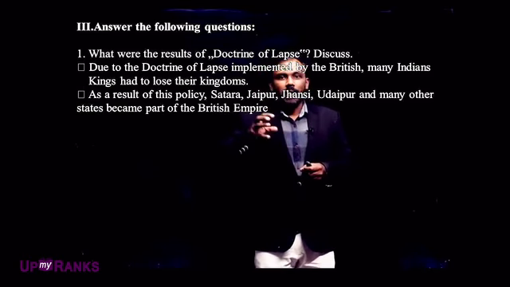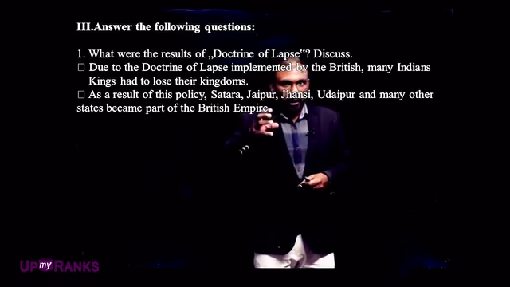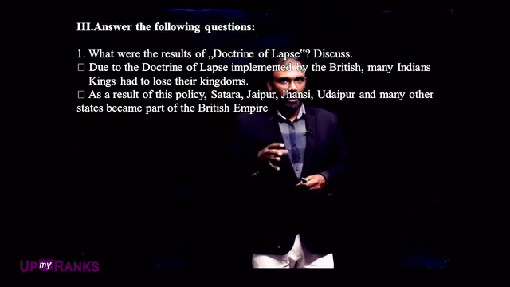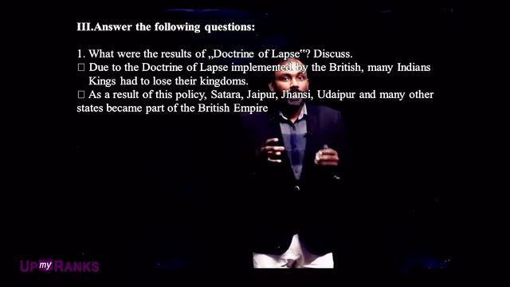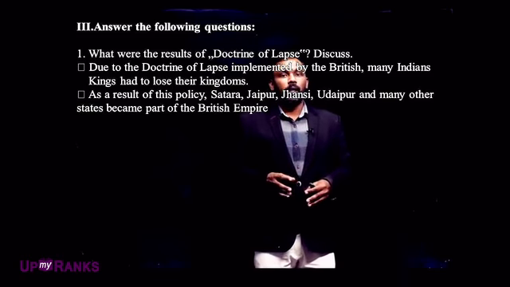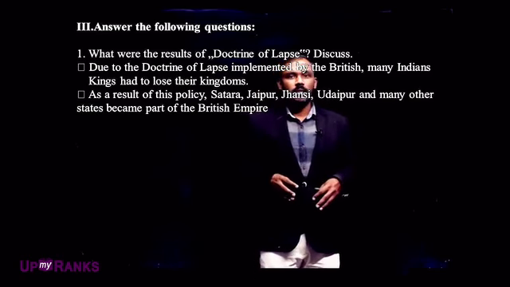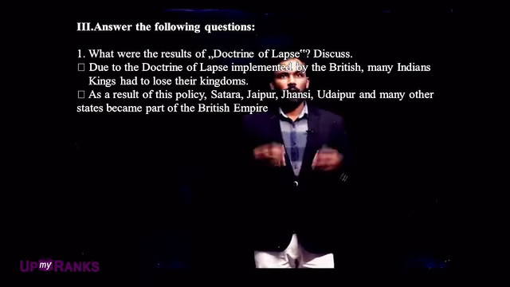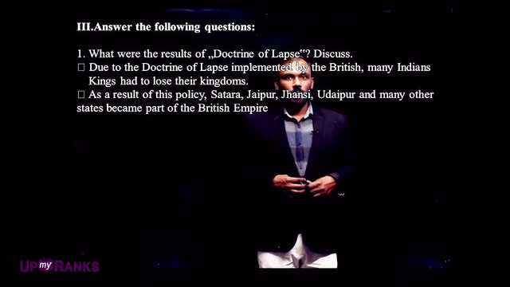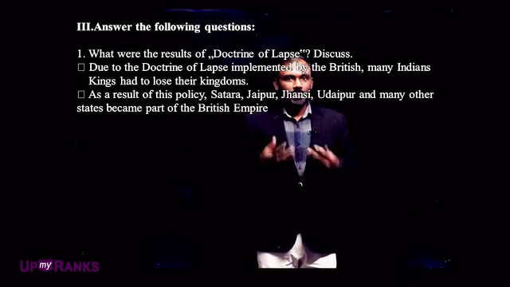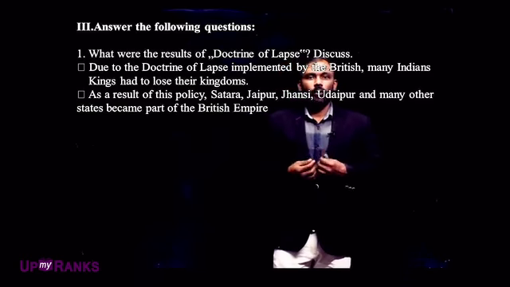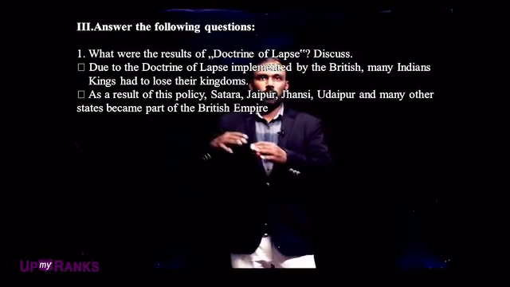So what does this doctrine of lapse mean? If any local ruler, any Indian local ruler, did not have a natural heir, meaning their own son or daughter, what happened after the king's death? Suppose I am the king and I have a son or a daughter.